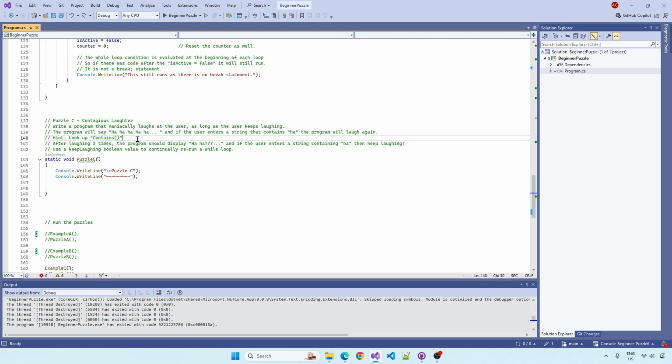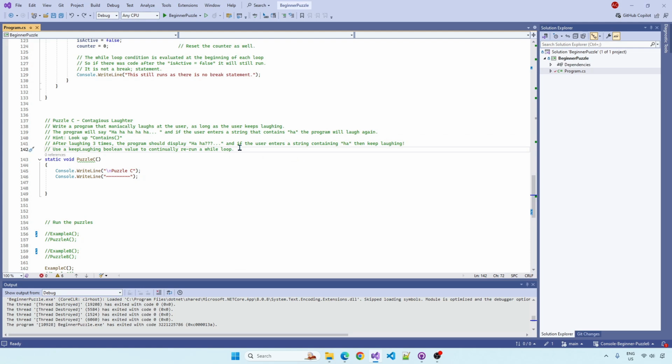So it's going to go ha ha ha ha, we're going to go ha ha, it's going to go ha ha ha ha, and we're going to go ha ha, and infinitely loop. We're just going to go a bit mental. However, after laughing 3 times, I want it to go ha ha, just to see if we're all still laughing. And then if we enter ha after that, it loops back, ha ha ha ha again. If it doesn't, then end the loop.